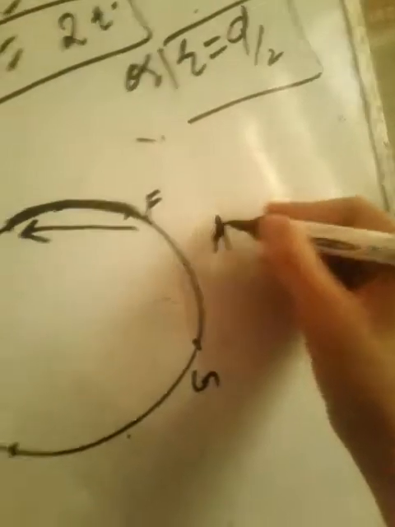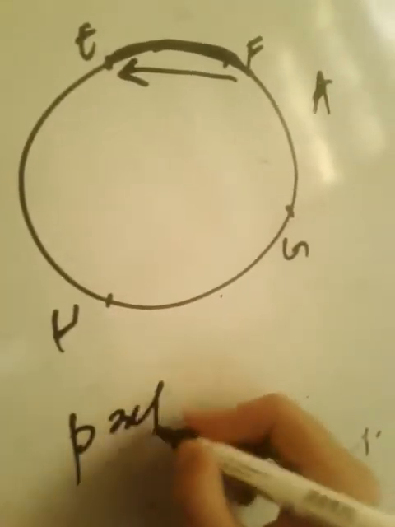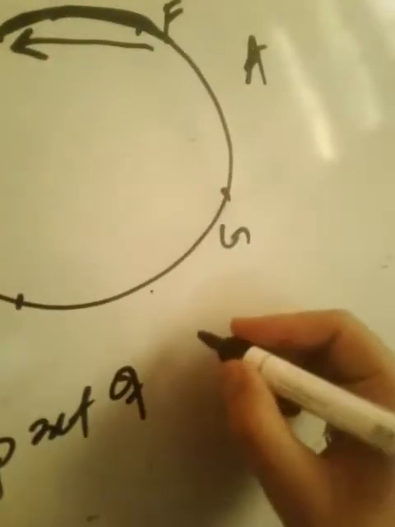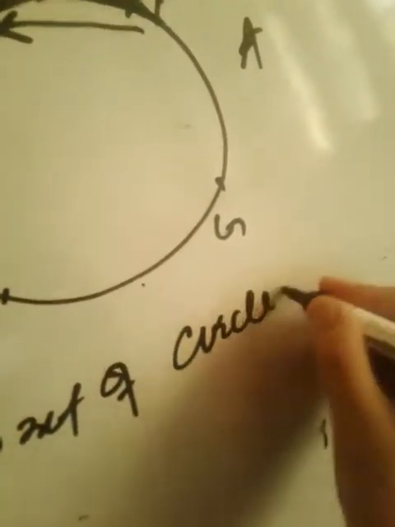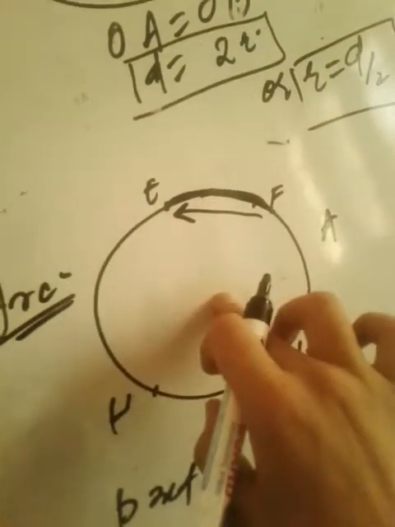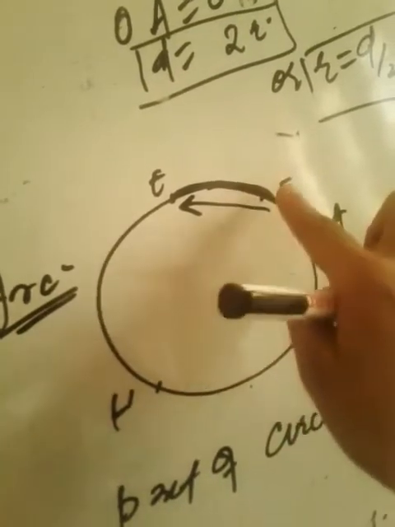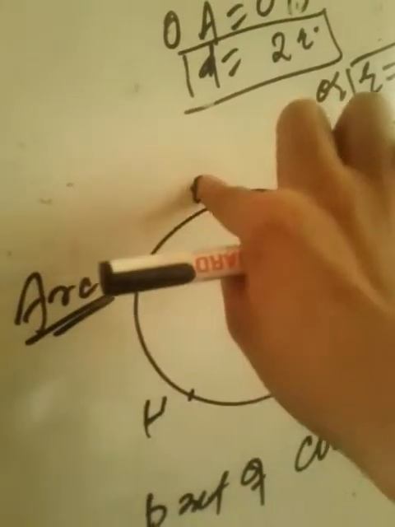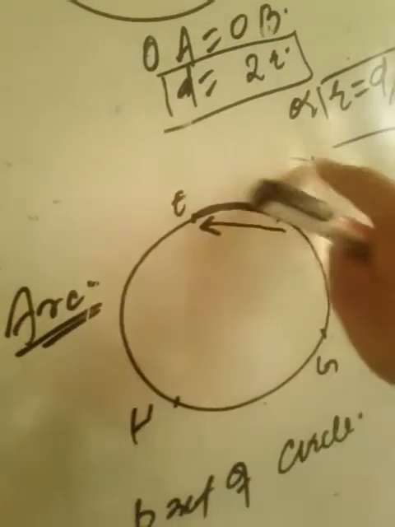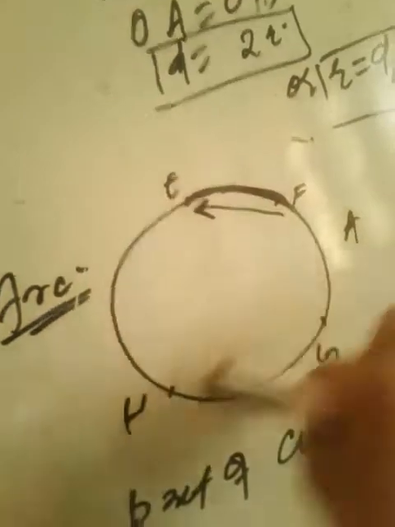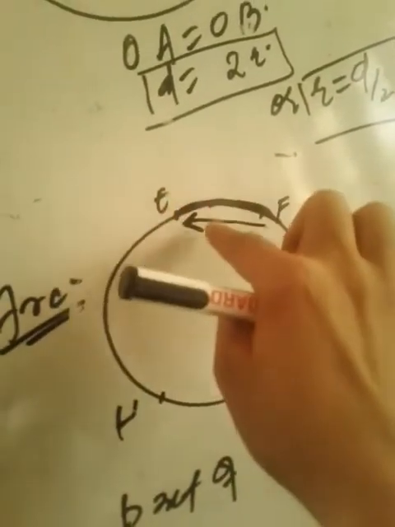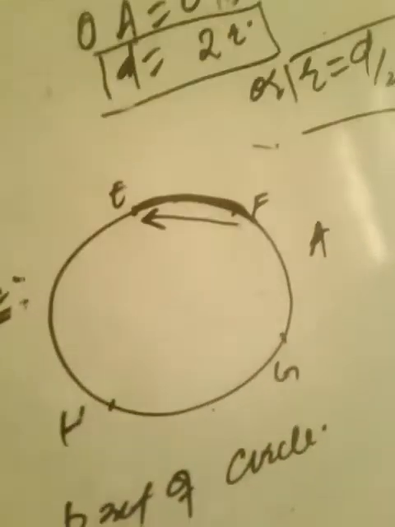Arc of a circle is what? Part of a circle. But here, can we say that we can get two definitions? FE is also an arc of a circle. Is EF also an arc of a circle, or FE also an arc of a circle? Of course, FE is an arc of a circle, and EF is also an arc of a circle.